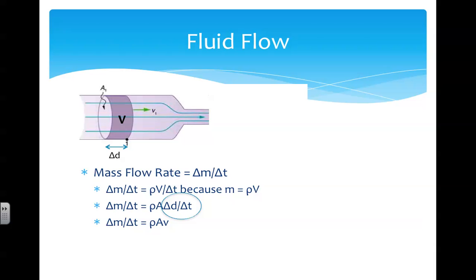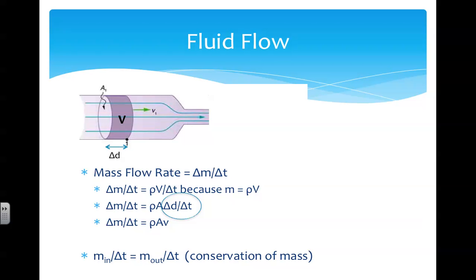But what if that fluid continues to move through the narrow section of the pipe? How does the mass flow rate into the pipe compare to the mass flow rate out of the pipe? The mass flow rate into the pipe must be equal to the mass flow rate out of the pipe. Otherwise, we would no longer have a steady flow. This follows the law of conservation of mass. If 5 kilograms of fluid flows into the pipe, then 5 kilograms must flow out.